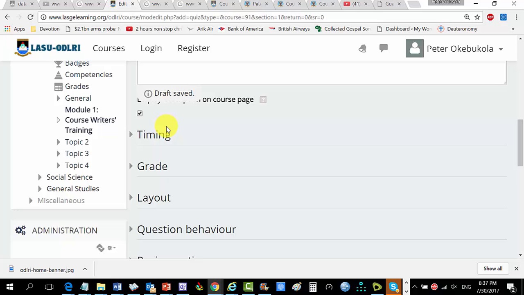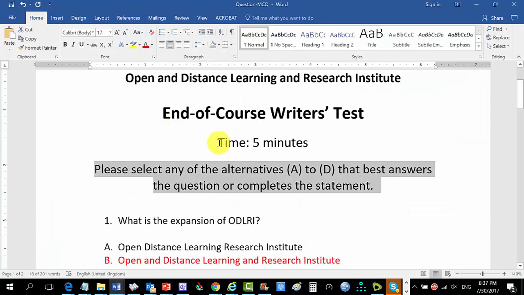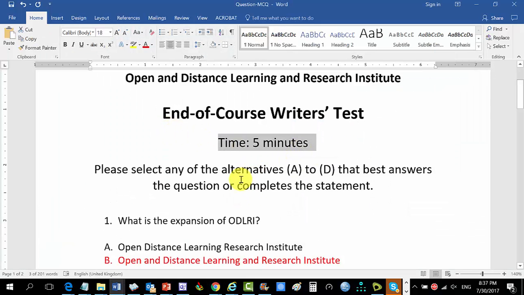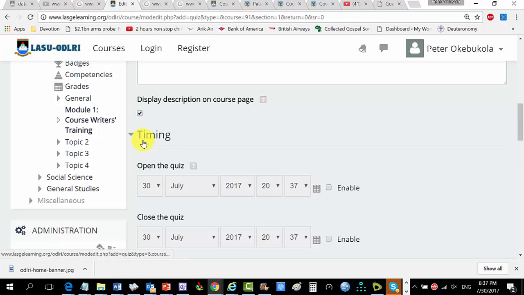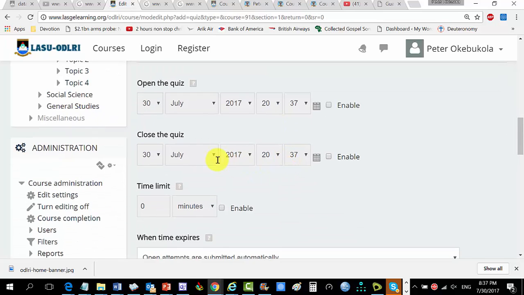It should do that. The time that I've given is 5 minutes. So it's asking me what time do I want to give to these people. Now, the quiz, when should it open? Me, I want it to open right now. Today is 30th of July. I'm actually doing it at 8:37 today, Sunday. And if you want it to open before, you can enable this to change it.